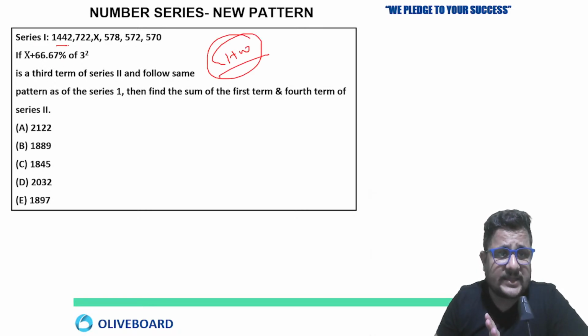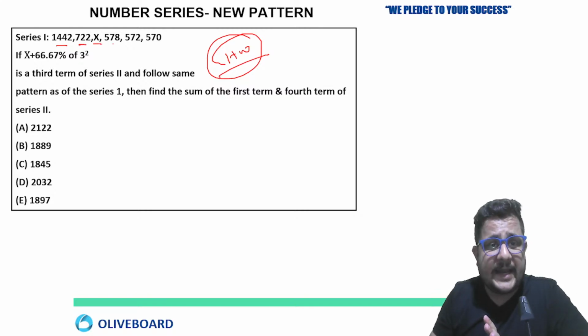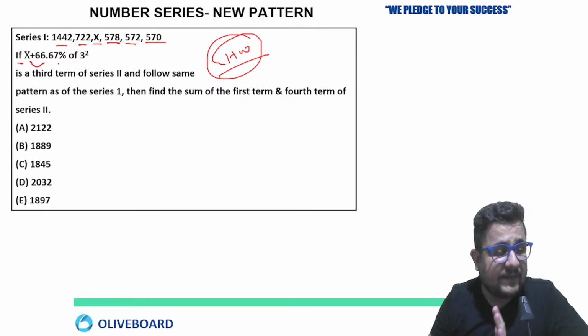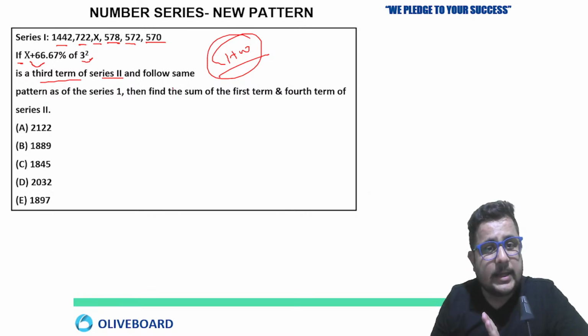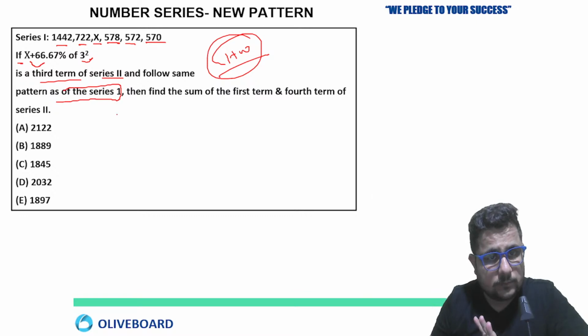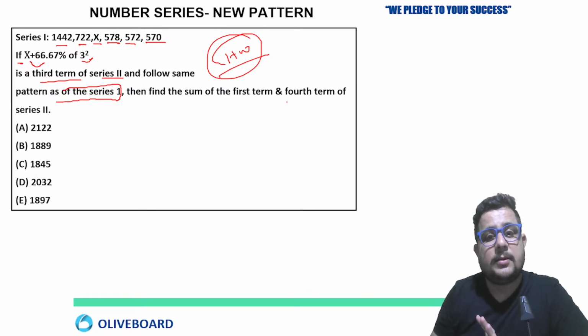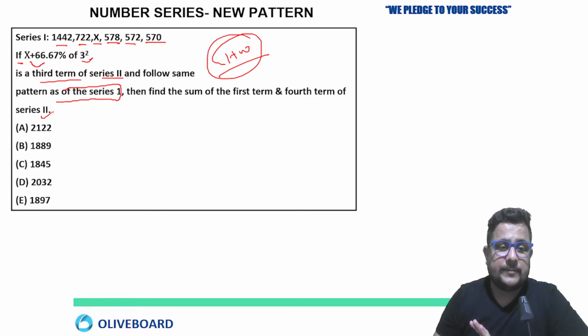Series 1 is given: 1442, 722, x, 578, 572, 570. If x plus 66.67% of 3 square is the third term of the second series, and it follows the same pattern as series 1, then find the sum of the first term and fourth term of the second series.